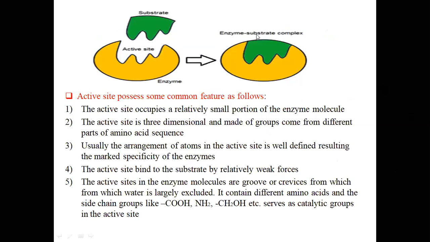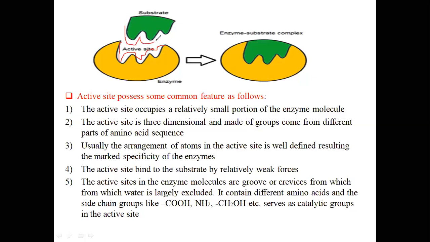So friends, see this diagram. This is the active site. Here you can see how the active site has been shown. This is the active site of the enzyme. In this active site, you can see the zigzag shape, and on the upper side, greenish in color, is the substrate.